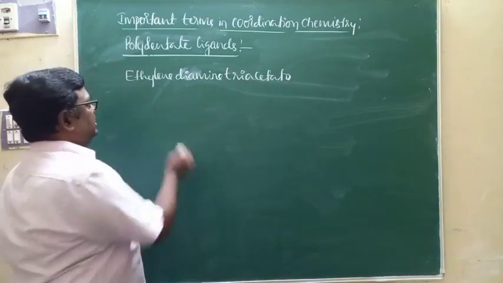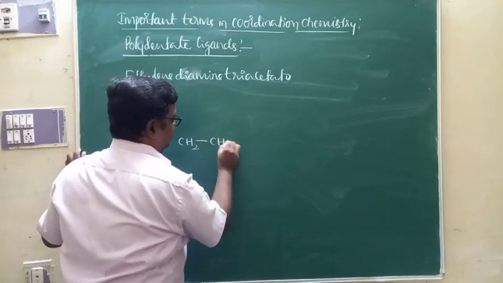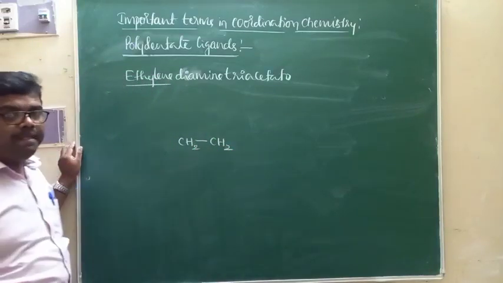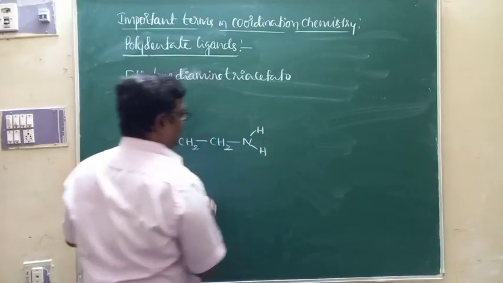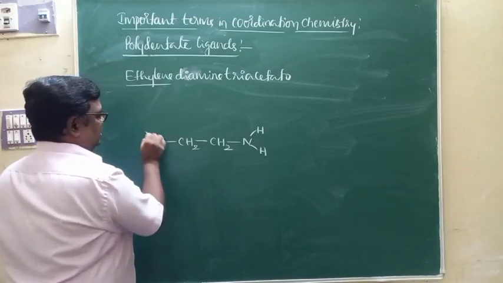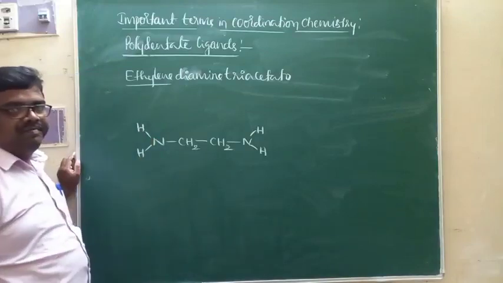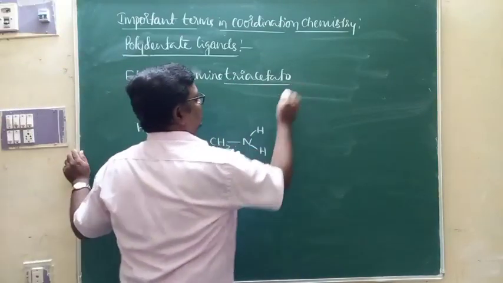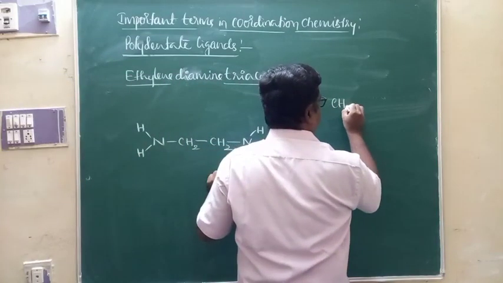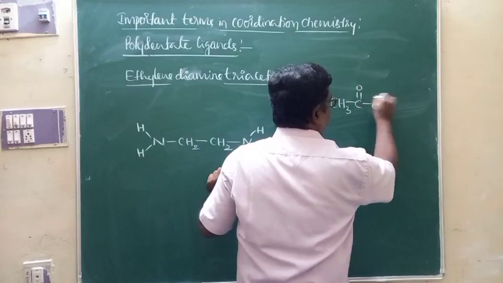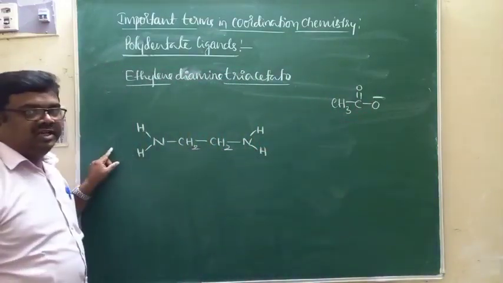Look at how to write the structure. We have the ethylene group, CH2 single bond CH2. Diamine is there, 2 NH2 groups, that is diamine. This is ethylene diamine. And here it is triacetato, meaning a molecule contains 3 acetate groups, that is CH3COO minus. This is the acetate group. 3 acetate groups are there.